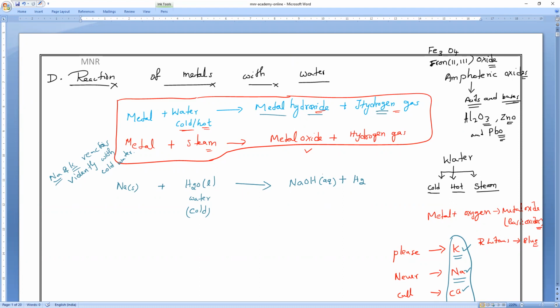So balance it fast. And as I'm telling, it is an exothermic reaction. Exothermic means something will be released. What is that? Heat will be produced, only for sodium and potassium. Understand, Mitakshri? Only for sodium and potassium we will write heat, because only they react very vigorously and violently. Okay, guys, all of you?